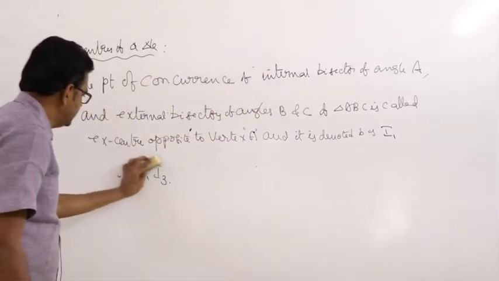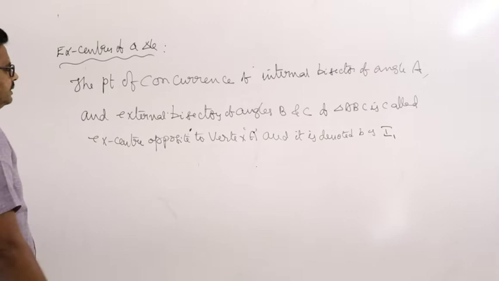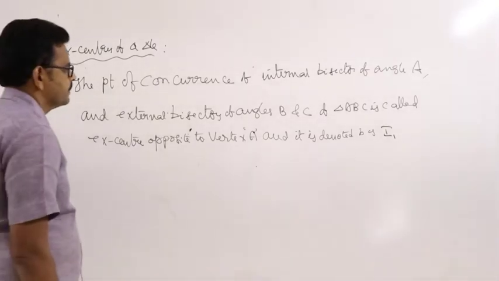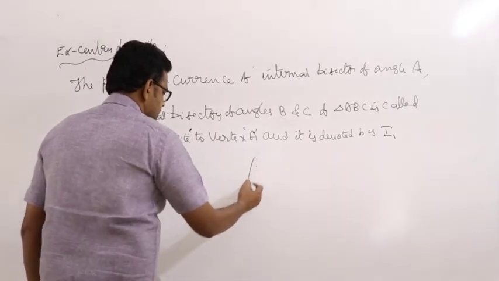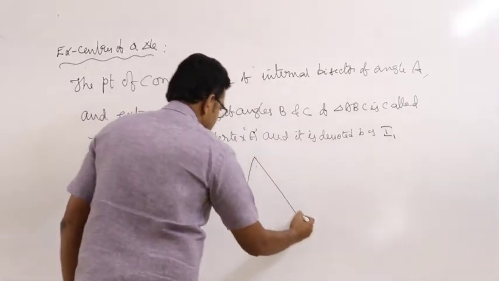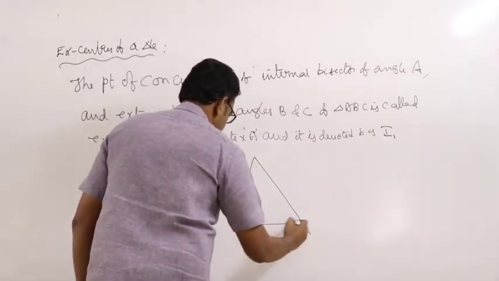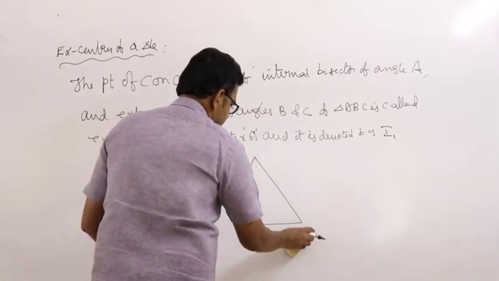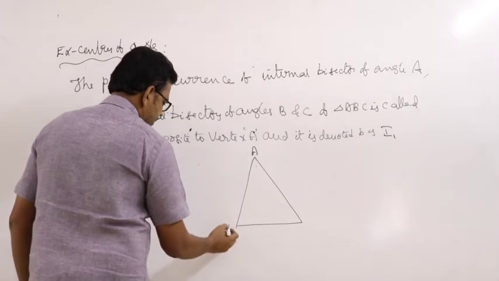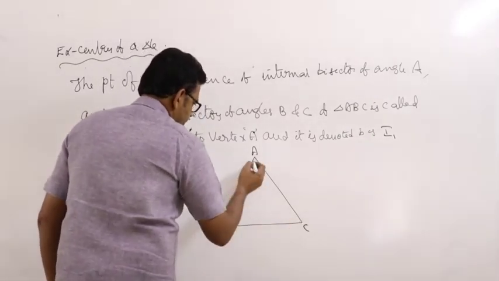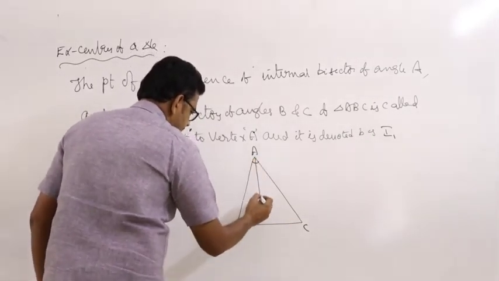Here in triangle ABC, this is the internal angular bisector.